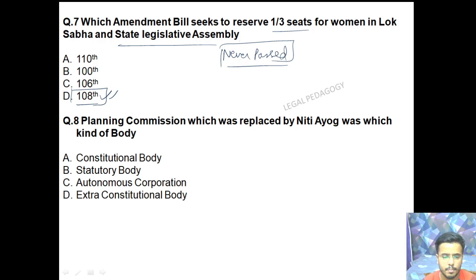The next question is Planning Commission which was replaced by Niti Aayog was which kind of body? So the question which is being asked is कि Planning Commission को replace किया गया था नीति आयोग के द्वारा, तो Planning Commission किस तरीके की किस प्रकार की बॉडी थी? So Planning Commission was an extra constitutional body. Always remember this point. It was an extra constitutional body and not a constitutional body.